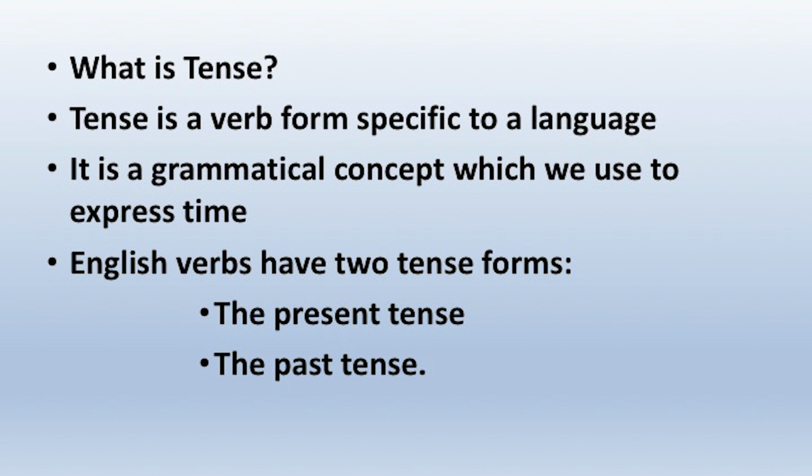Then there is the tense. What is tense? You know, tense is a verb form specific to a language. That means, while writing a language, we must take the help of tense, otherwise our language will not be grammatical. The sentence structure will not be grammatical. So, tense is the verb form which is specific to a language, and it is a grammatical concept which we use to express time. Tense is used to express time.